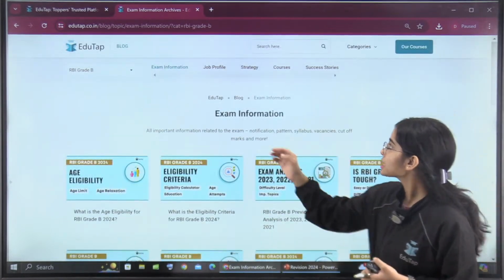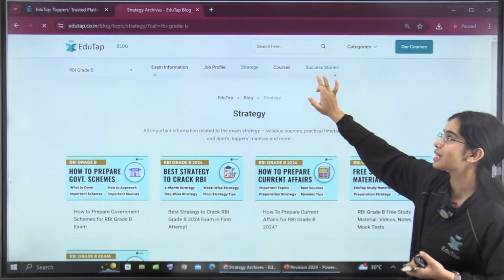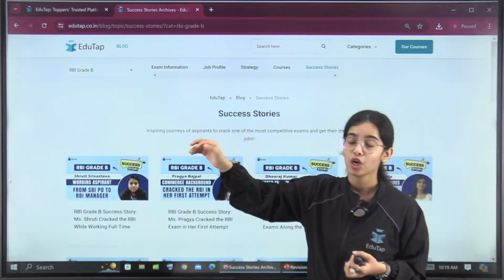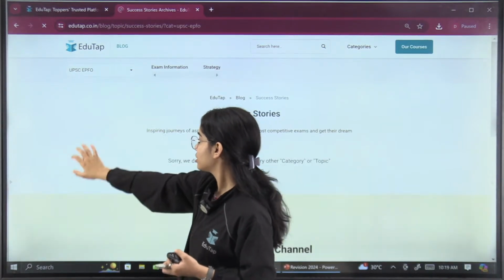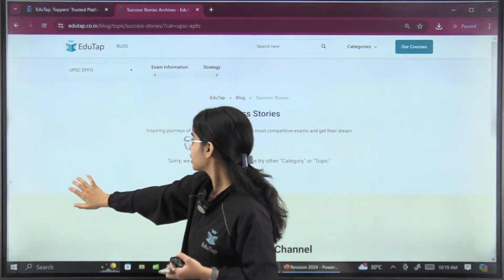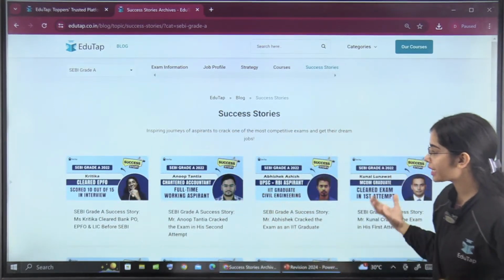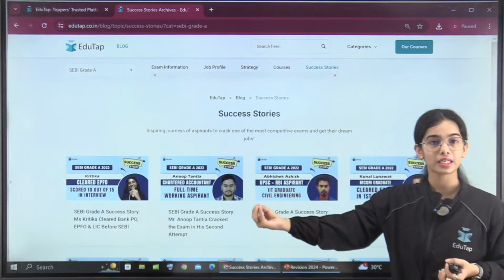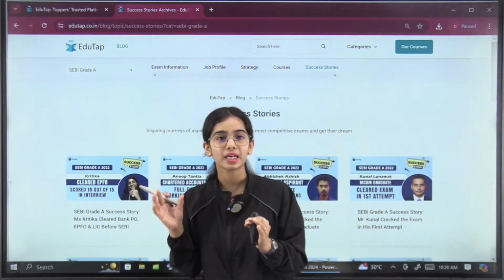Next, even if you want to know about the strategy, or the success stories, how the toppers have achieved their dream, let's say regarding the SEBI Grade A, you can get the information on how they were able to clear their examination and such. So this is the complete idea.